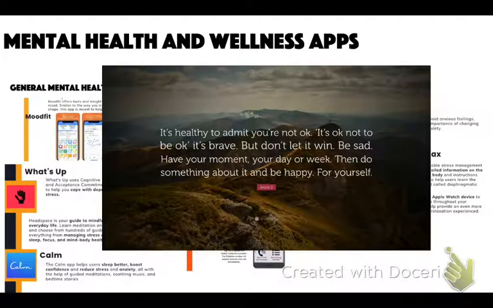So before I go over this, I want to go over some health and wellness apps that help me. I think they're good for everyone to just know that they're out there.